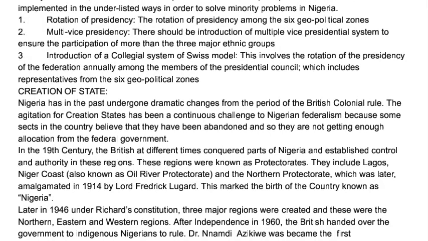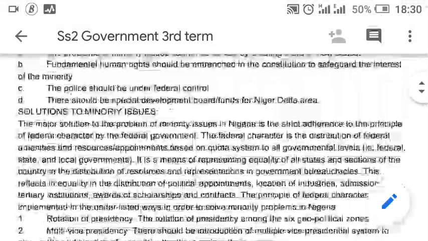Now they recommended the introduction of a collegial system of the Swiss model. This has to do with the rotation of the presidency of the federation annually among the members of the presidential council. So every year, among the members of the presidential council, the presidency should rotate, and the people who make up that presidential council should be members of the ethnic groups in Nigeria.